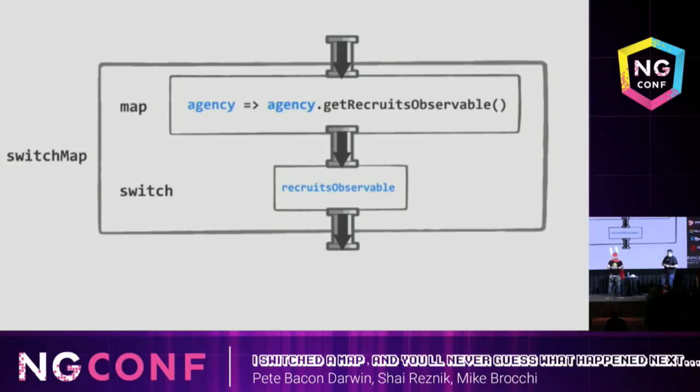It then subscribes to this recruits observable, and this flattens the observable, right? And then it applies the switch strategy, unsubscribing from the previous recruits observable before subscribing to the new one. And this is switch map!